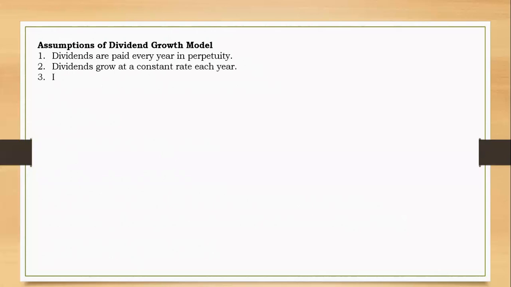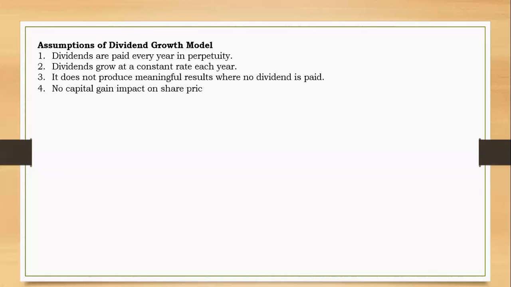Again, we say that it does not produce meaningful results when no dividend is paid. Actually, this shouldn't be included because it's not an assumption, right? So we can just ignore this one. This is not an assumption. And then no capital gain impact on share price. We presume that share price was just a summation of what? Of dividends. So we presume no impact on capital gain or the share price, but only dividend payments. That is a good assumption.